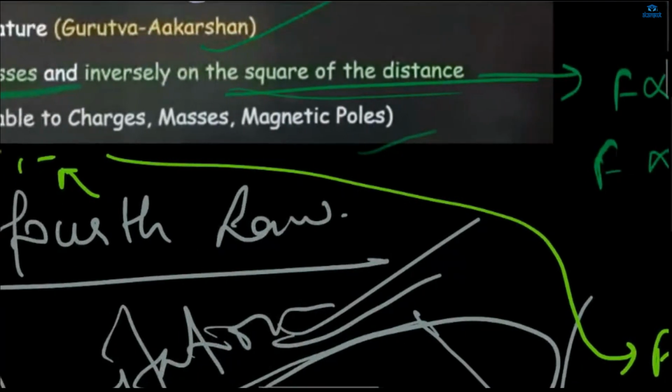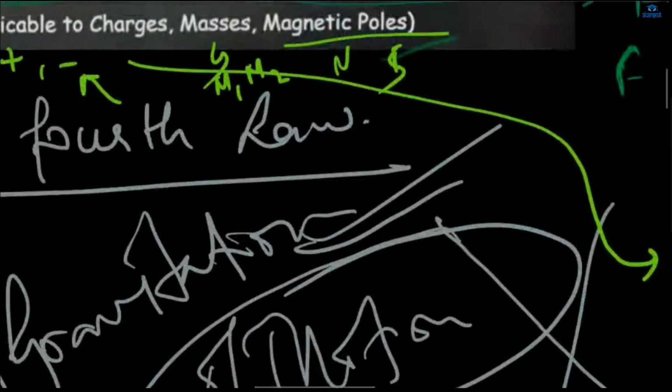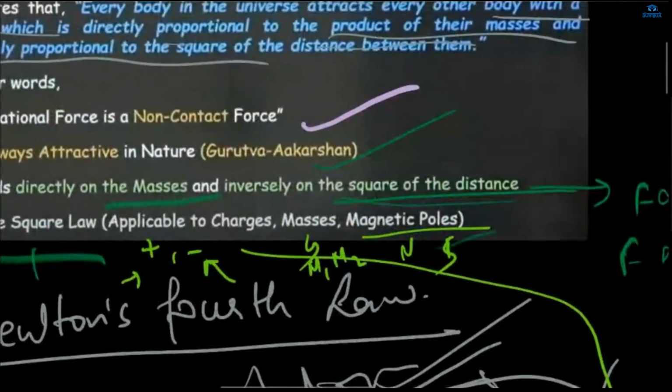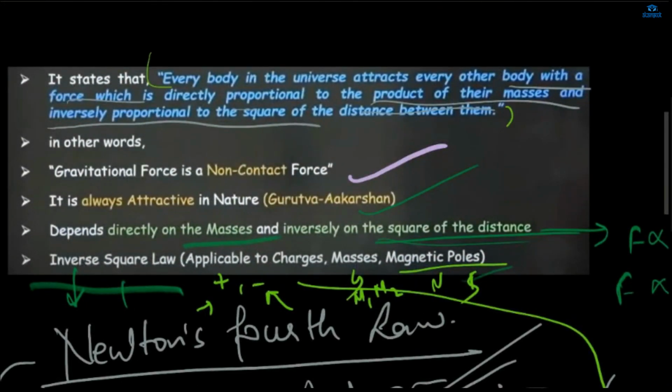Now, the masses we are going through are m1 and m2. Magnetic poles, like the north pole and south pole, also apply forces on each other. The north pole and south pole attract each other, and from some distance only. So these are the things, and this is very important. What does it state?